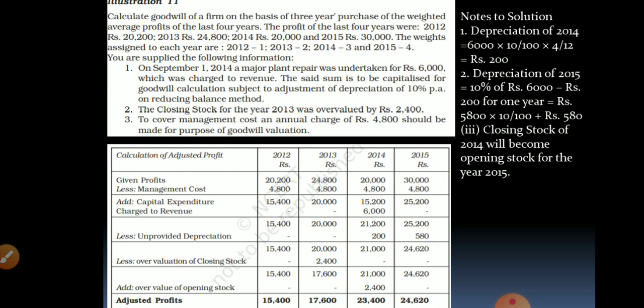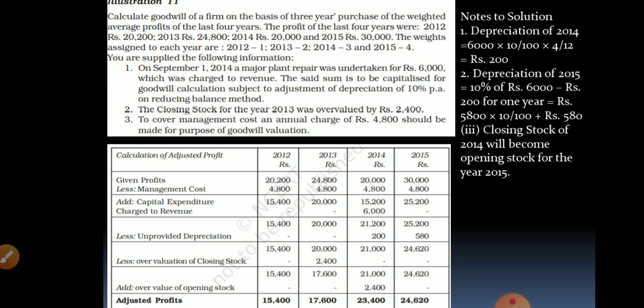Now coming to the closing stock. Listen carefully children. Closing stock was overvalued. Overvalued, what did I say? Rectification, we have to minus. Keep that in mind. Now while preparing trading account, you show closing stock on the credit side, which means closing stock gets added up with the profit. How?